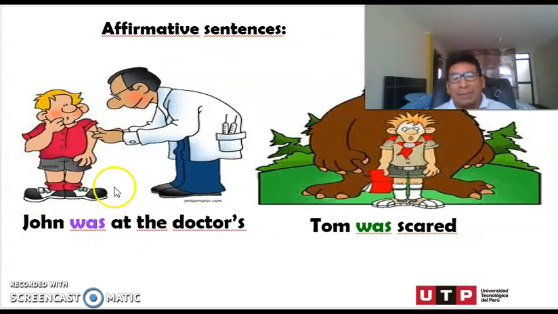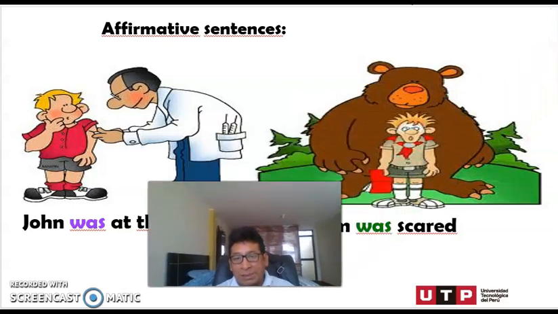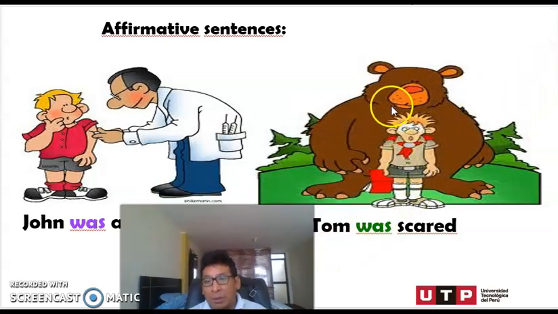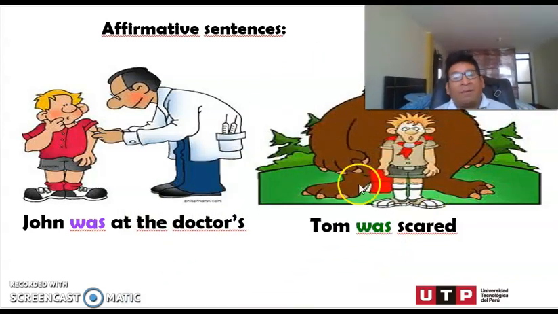John was at the doctor's. Okay, the place, you know. Or we can say he was at the hospital, at the clinic. We don't know the exact place, but it's referred. This sentence is mentioning that. Also, we have another example. How the feeling. Tom was scared. Why was he scared? Because the bird, he was scared. Remember, the feelings and also the place.